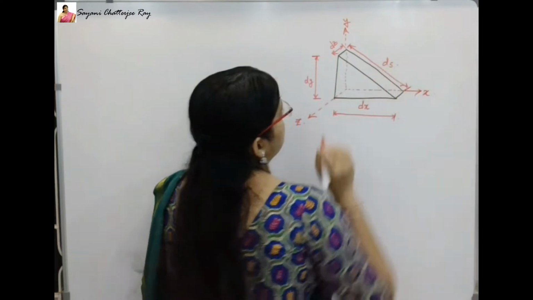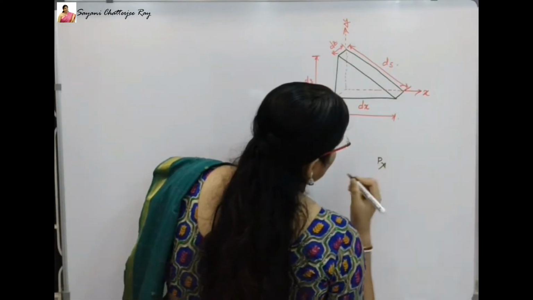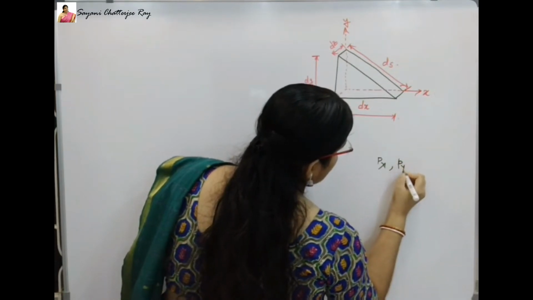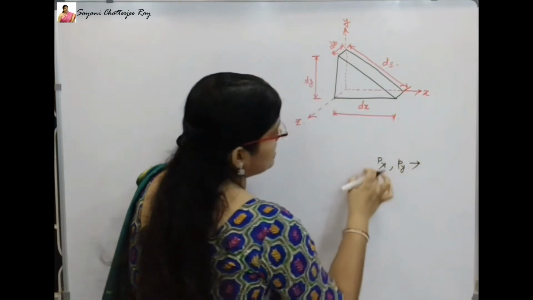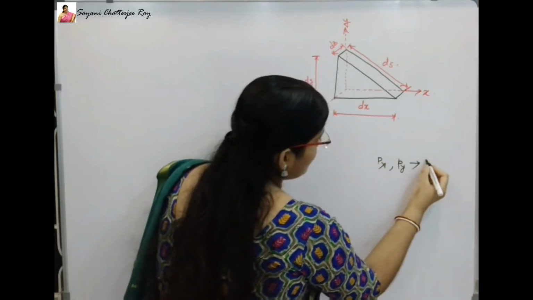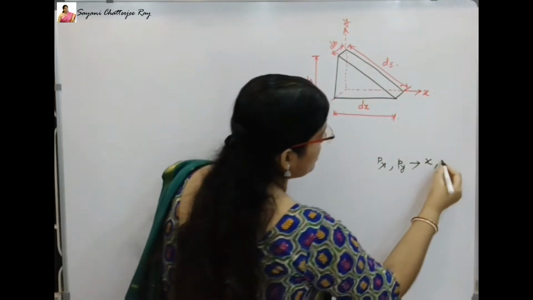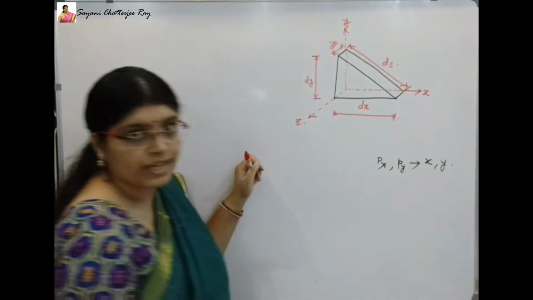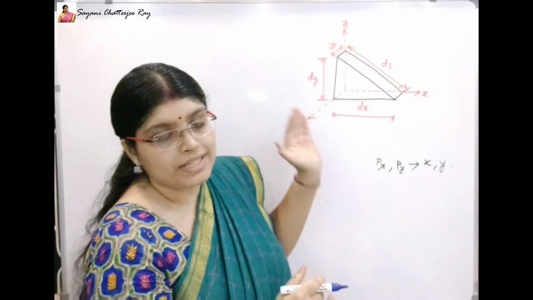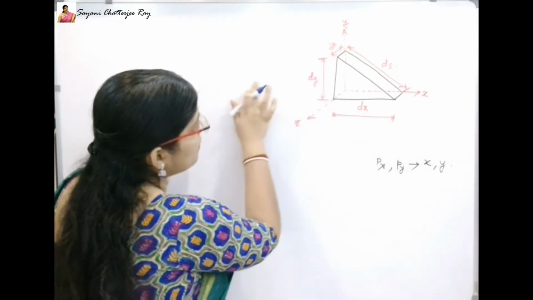ds. Now pressure intensity in the x direction and pressure intensity in the y direction will be marked as px and py. So px is the pressure intensity in x direction and py is the pressure intensity in y direction respectively. Now in this wedge element, I will be marking the forces which are acting on the left face of the wedge element.